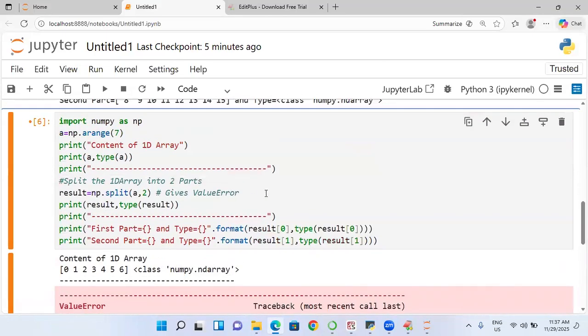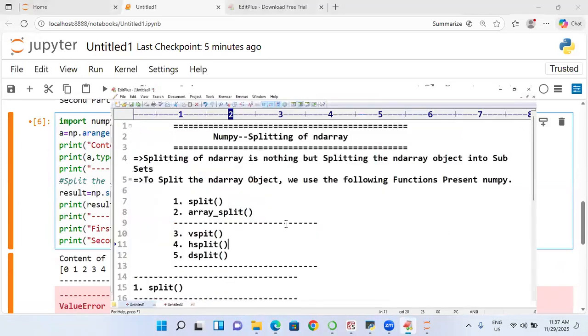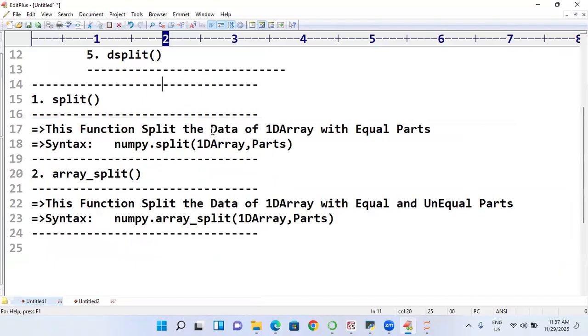To avoid this type of problem, I prefer array underscore split. Online students, is it clear? Is it clear for all of you? It responds with equal parts, but not unequal parts.